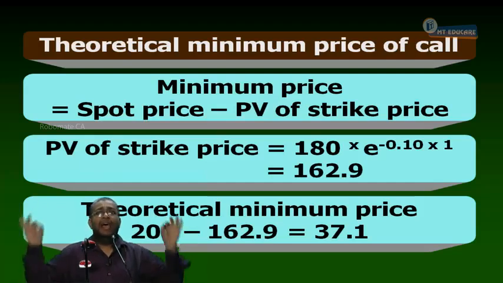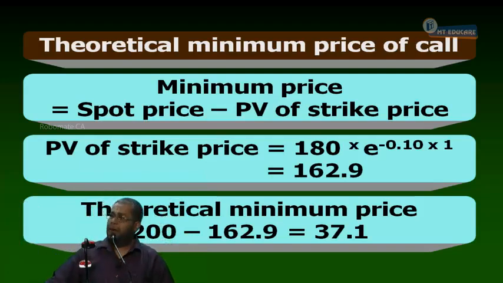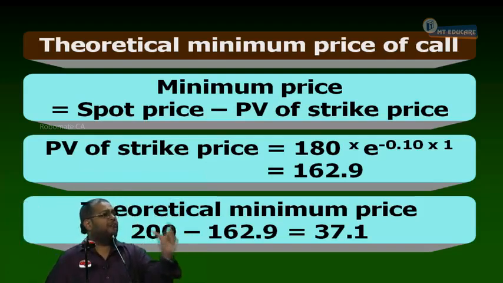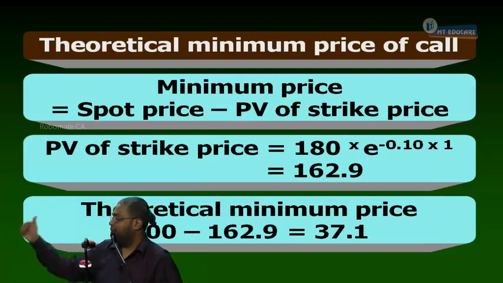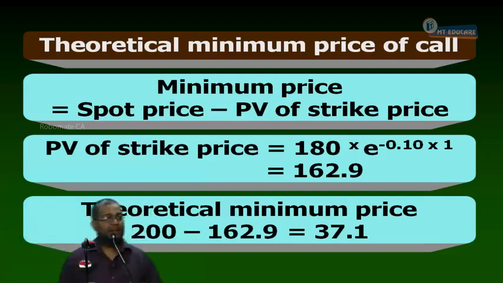Now, I am going to go for buying the call option. I am going to be a holder of a call. A call is available for 30, and it is minimum worth 37.1. So it is underpriced, cheaply available. I go for call buying. I am going for holding the call option. Point number 1. Accept or not?